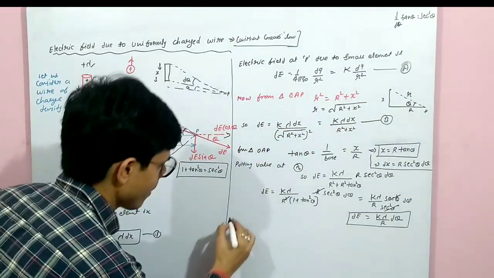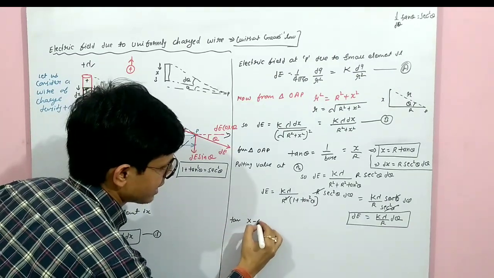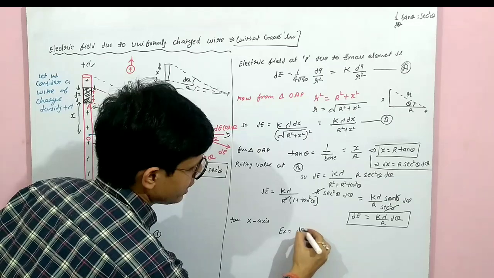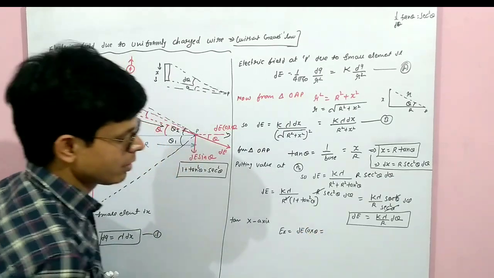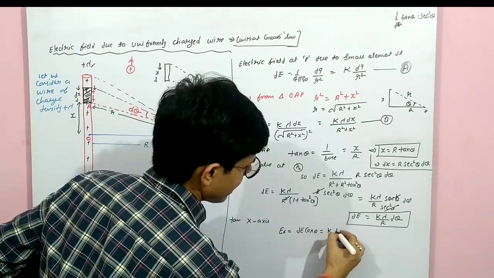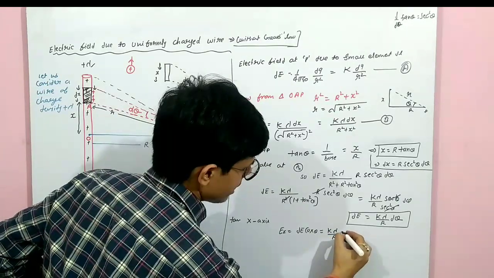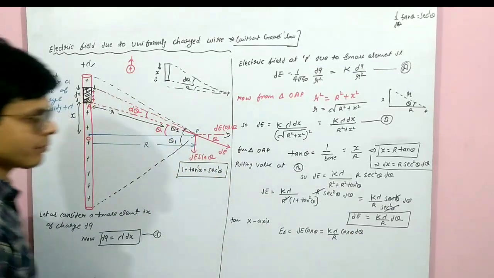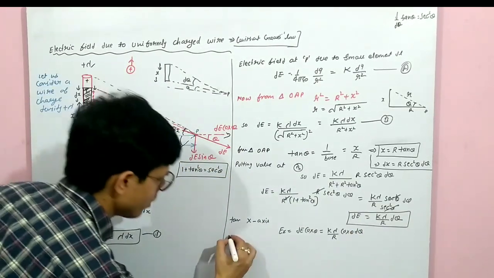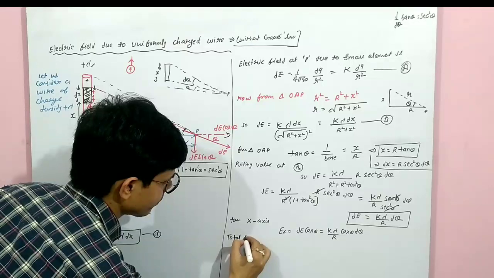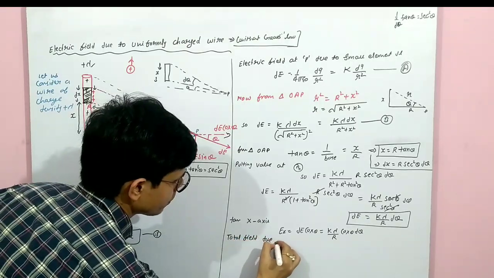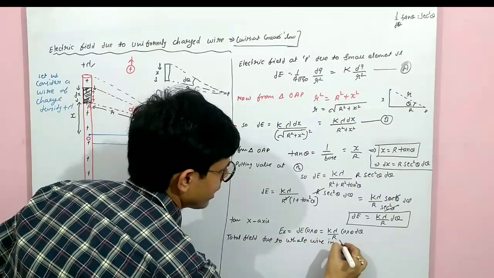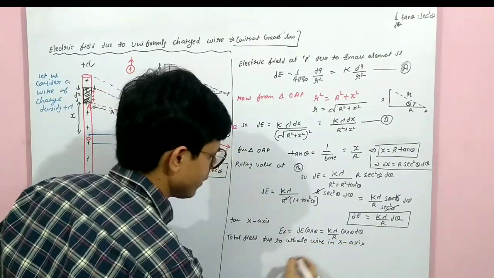So first, for x-axis, dEx equals dE cos theta, which is k lambda upon r cos theta d theta. Is it clear? Now the total field due to the whole wire in x-axis, what will be the total field?